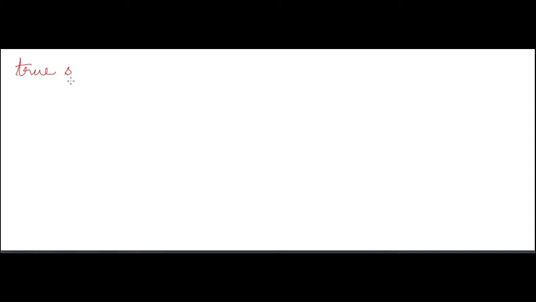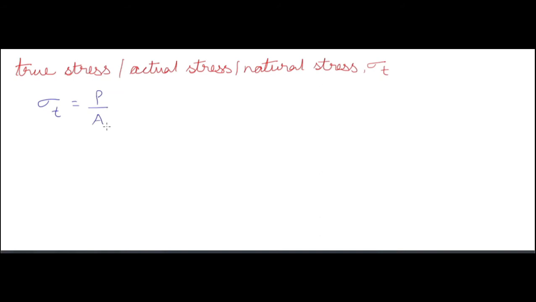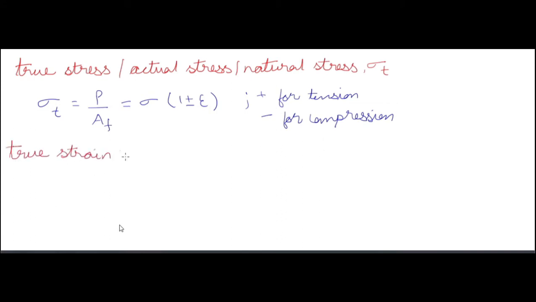Now we have true stress, or actual stress, or natural stress. True stress is load by final area of cross section. In terms of nominal stress, true stress is equal to nominal stress or engineering stress into 1 plus or minus engineering strain, where plus is for tension and minus is for compression. So true stress can be expressed in terms of engineering stress and engineering strain by this formula.